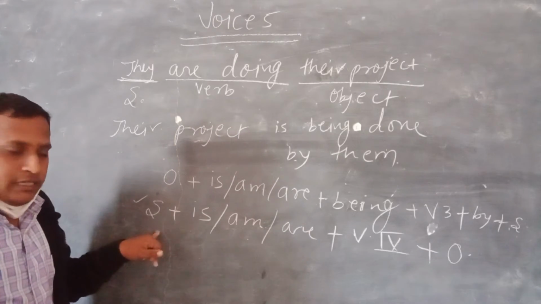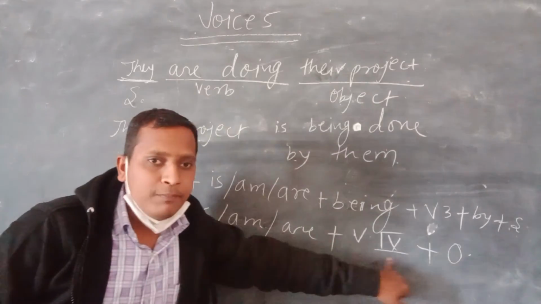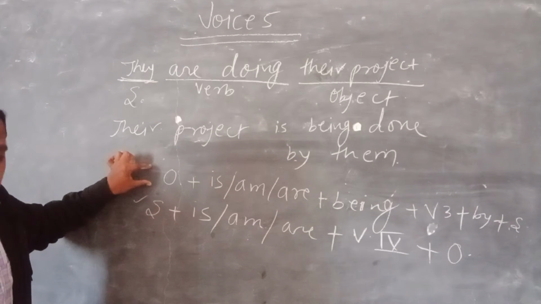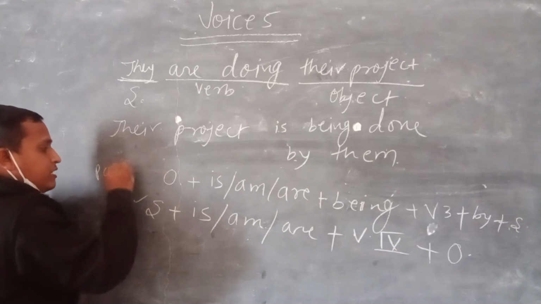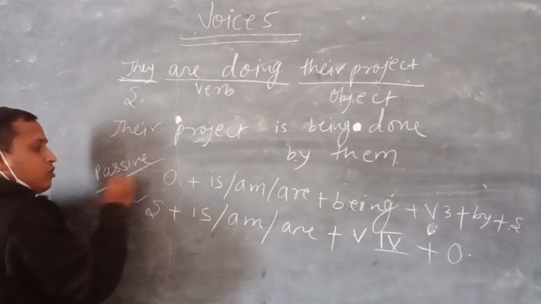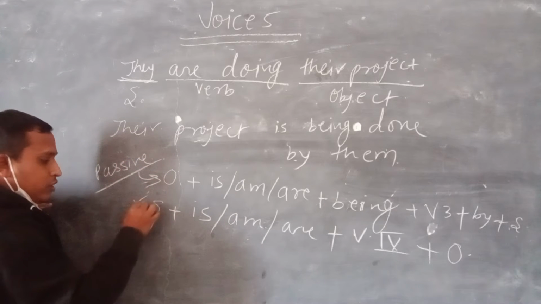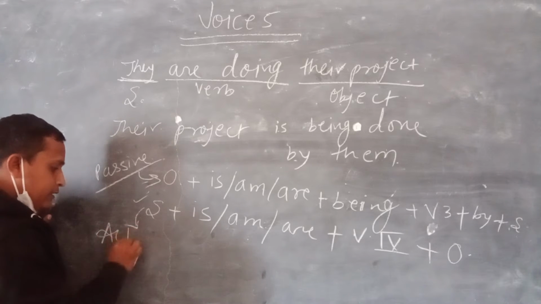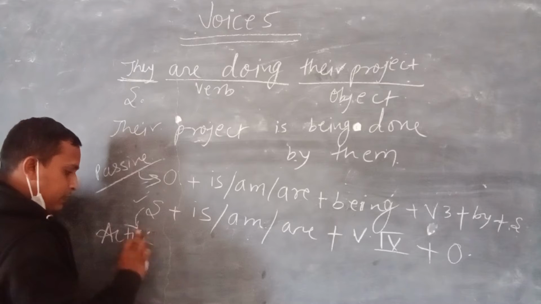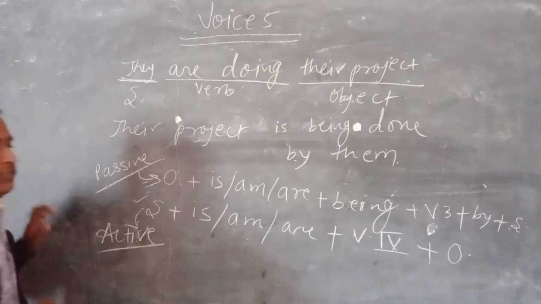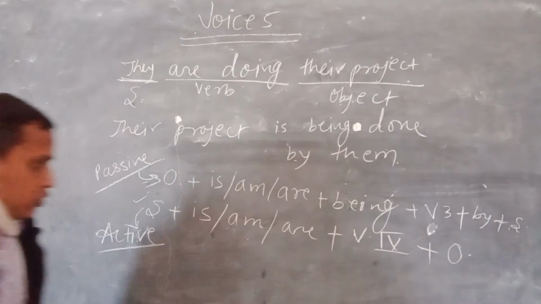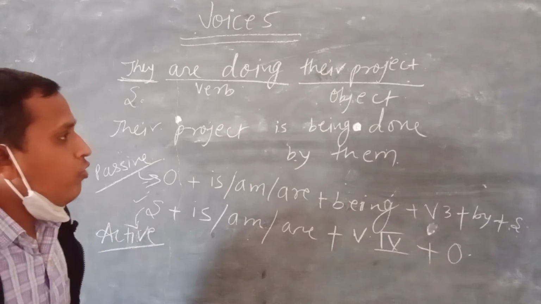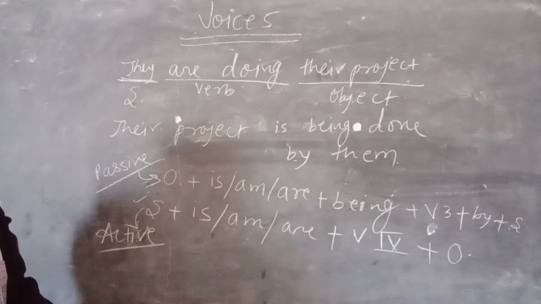Subject, is, am, are, fourth form of verb, then object. To change this active into passive, this structure will be followed. This is the structure of passive voice of present continuous, and this is the structure of active voice of present continuous tense. So in this way the forms of active to passive are changed.